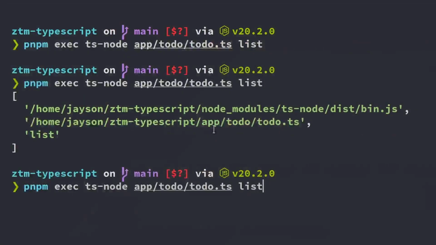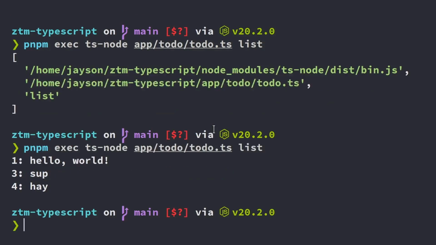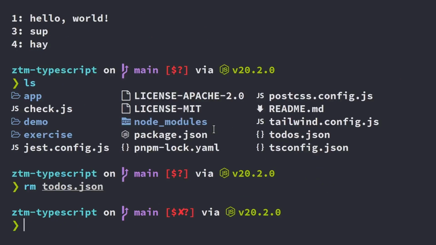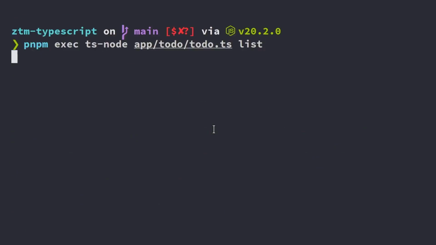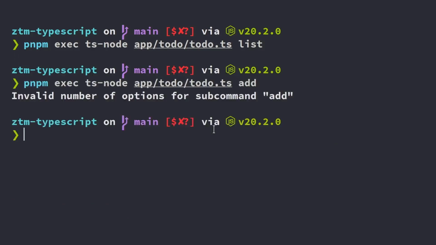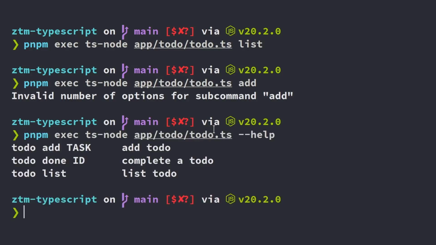Now I'm going to run this and see if it actually works. So we'll have lists. And so apparently I already have things. So let me remove my to-dos. Might have been from some testing, but I don't have any to-dos right now. And I'm going to type in add. Let me get invalid number of options for subcommand. I'm going to type in --help, make sure we get some help message.